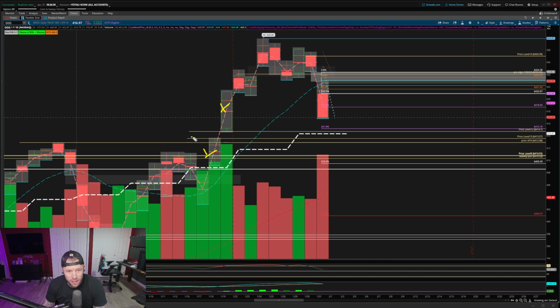These two candles have a daily gap right here. That daily gap exists from 414.70 to 413.57, okay? So regardless of whether the Thursday dump even gaps down into this, whatever happens to be the tag right here, we played this one live. There's a live trade tag that we did on this in a video as well. Comes down into the gap, this is going to be a long scalp.